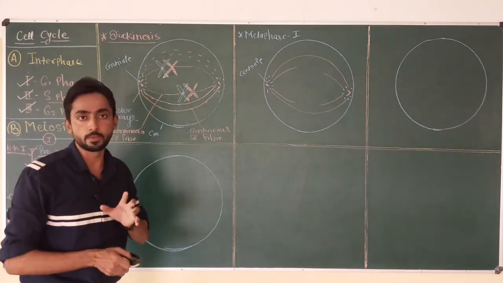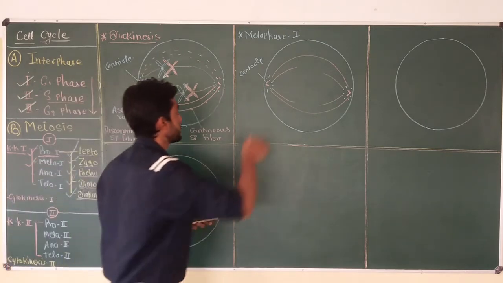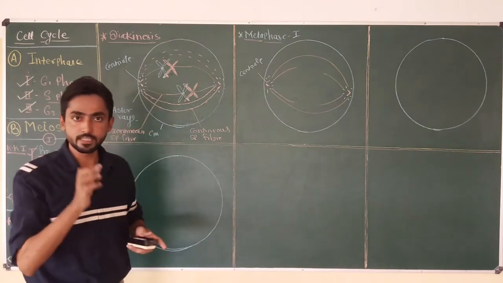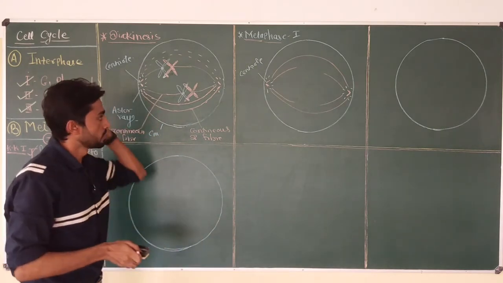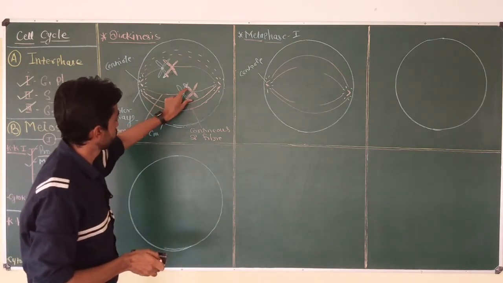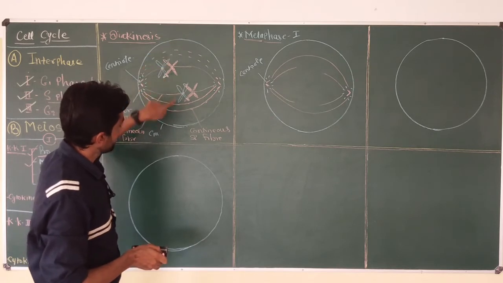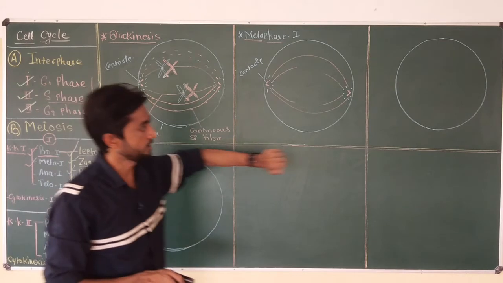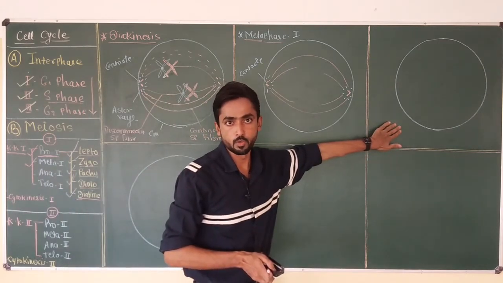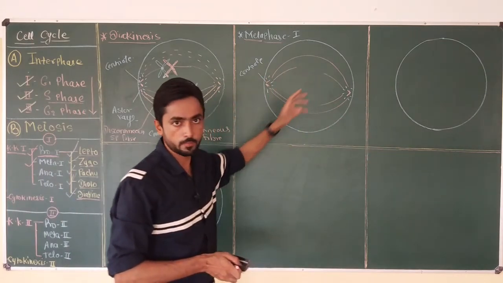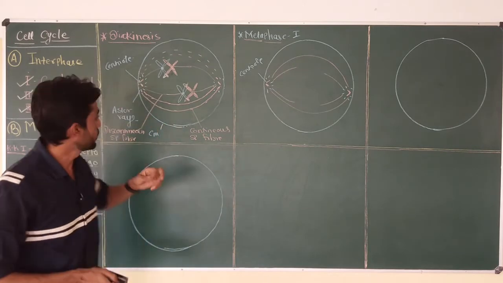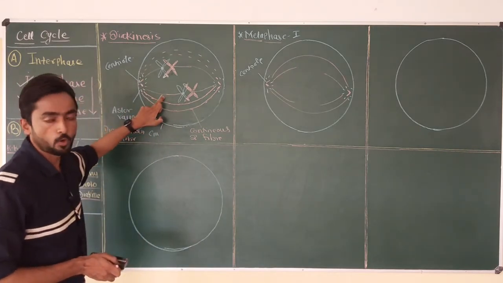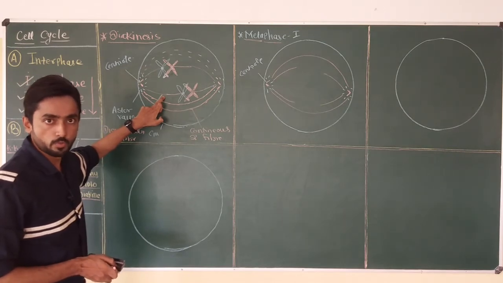Now during the metaphase, the homologous chromosomes get shifted to the middle portion of the cell called the equatorial plane. Okay, meta means middle and phase is stage. So it is the stage where the pair of homologous chromosome moves towards the equatorial plane in the cell, and this movement is very necessary for anaphase 1.